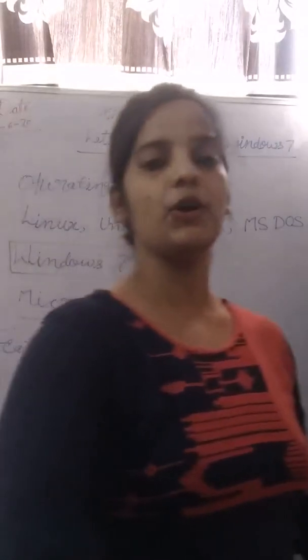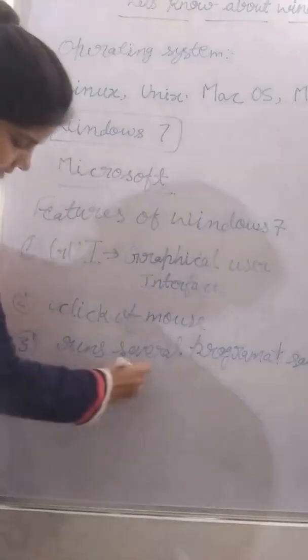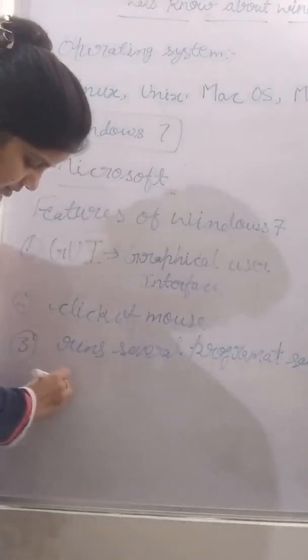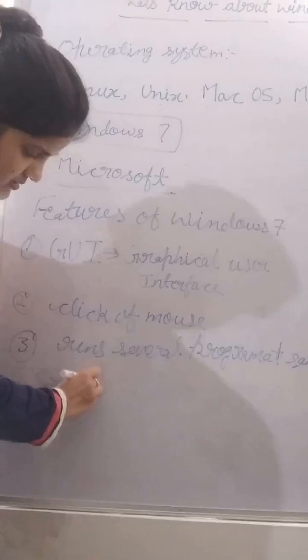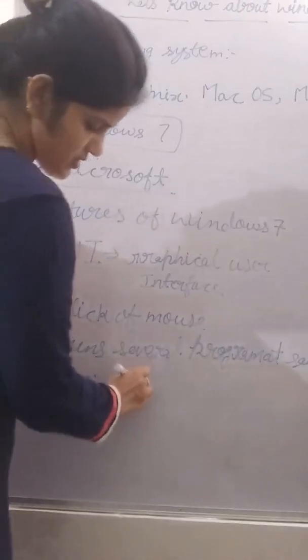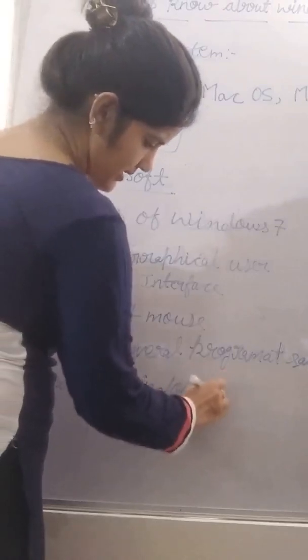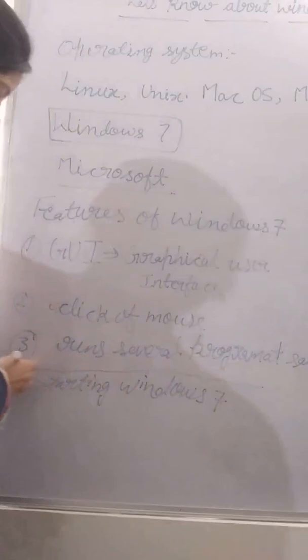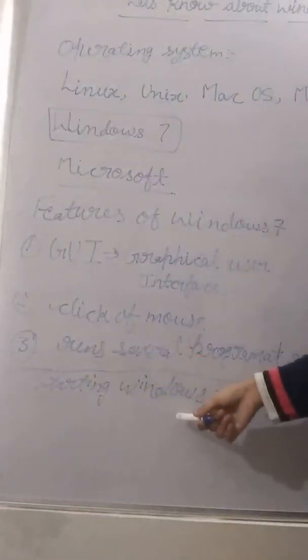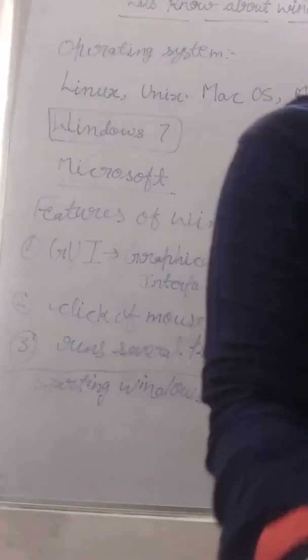The next point is starting Windows 7. So students, this topic I will explain to you on my computer so that it will be very easy to understand. Okay, starting Windows 7. Now see beta, this is a Windows 7 computer.